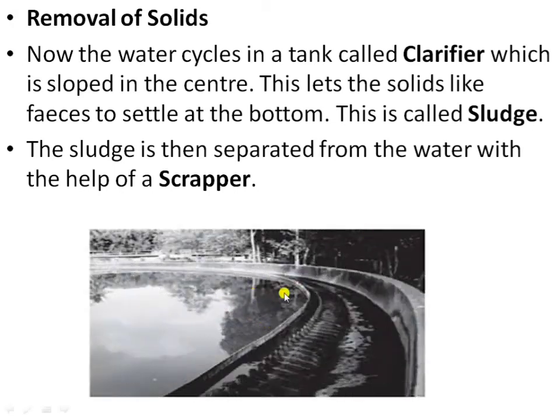So this is the water clarifier. Here in the sedimentation tank, most of the solid organic matter like the feces settles at the bottom. This is sludge. All these feces that settle at the bottom are called sludge, which is removed from the water from time to time. So in the first sedimentation tank, the suspended organic matter is removed in the form of sludge.